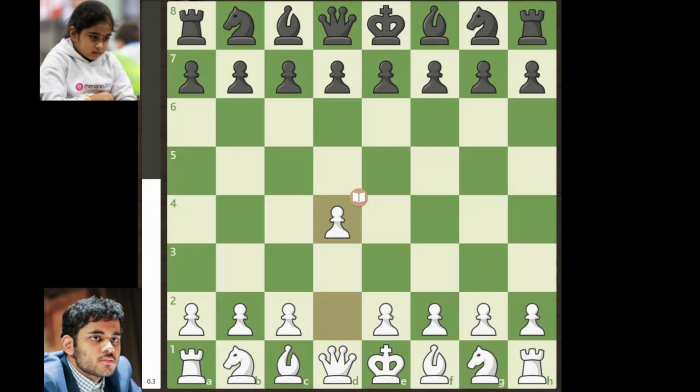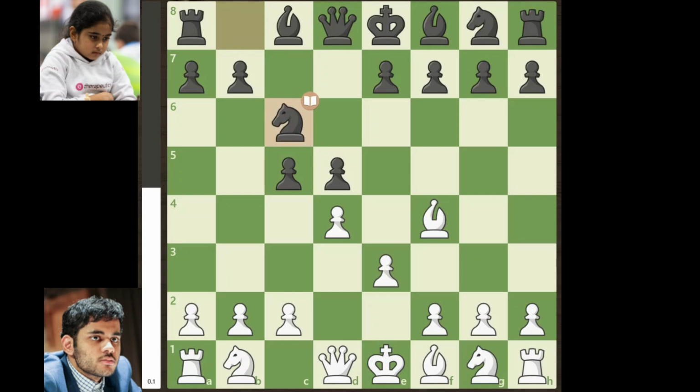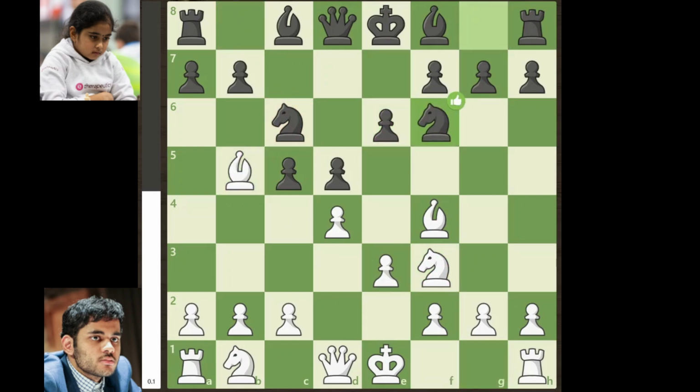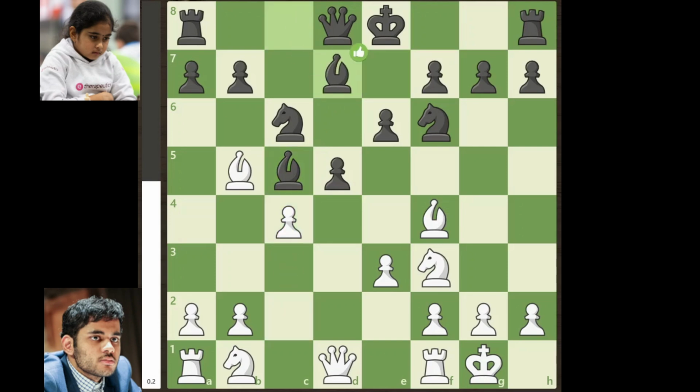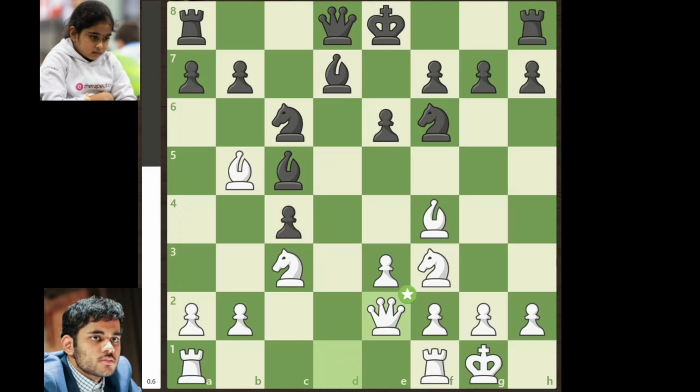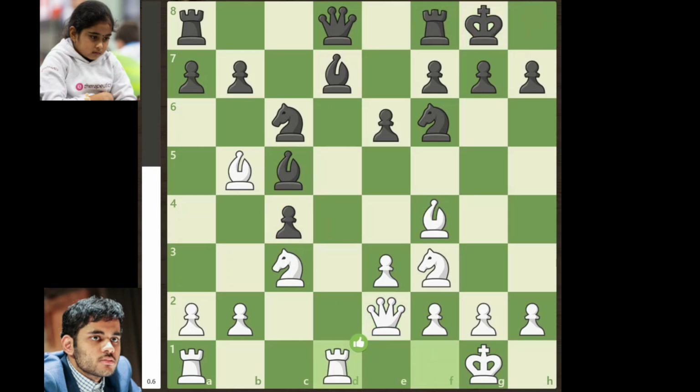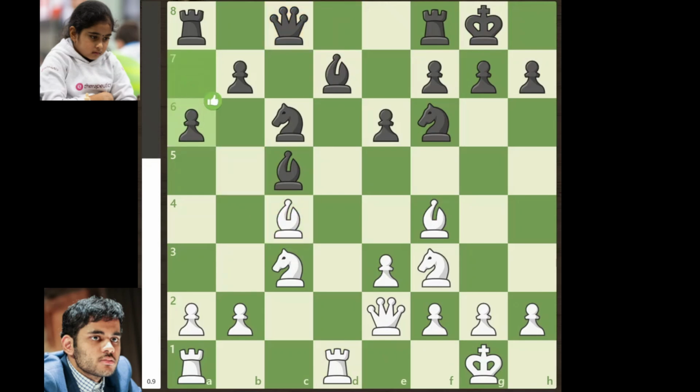Bodhana replies with d5, bishop to f4, c5, e3, knight to c6, bishop to b5, e6, knight to f3, knight to f6. Arjun goes for castling. Bishop to e7, d takes on c5, bishop takes on c5, c4, bishop to d7, knight to c3, d takes on c4, queen to e2. Bodhana goes for castling. Rook on f to d1, queen to c8, bishop takes on c4, a6, rook on a to c1. So after 30 moves into the game, Arjun is having a slight advantage of +1.